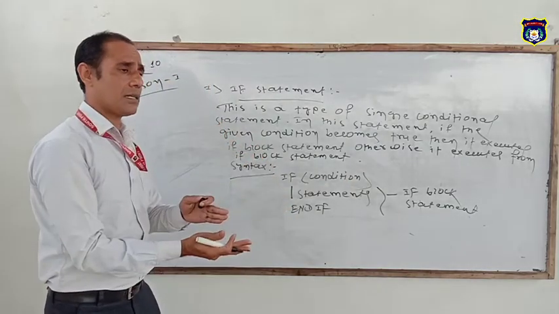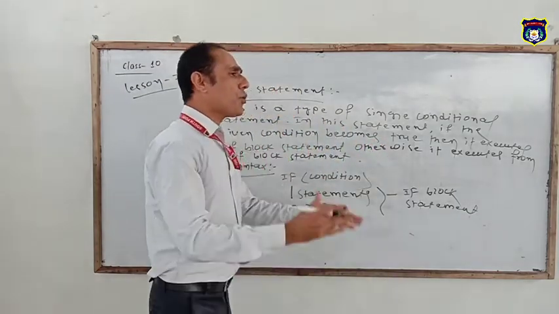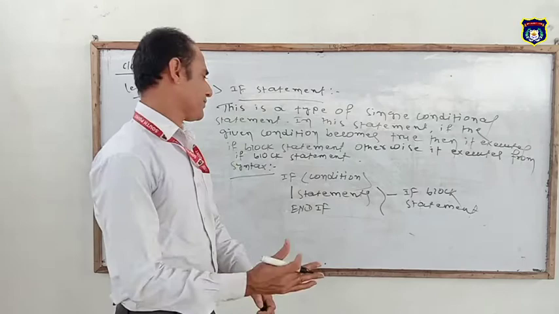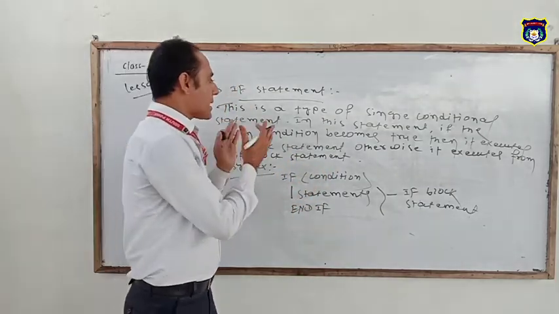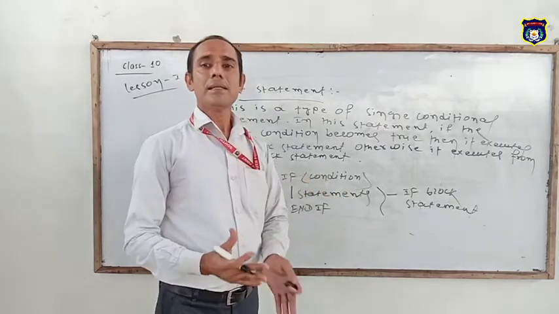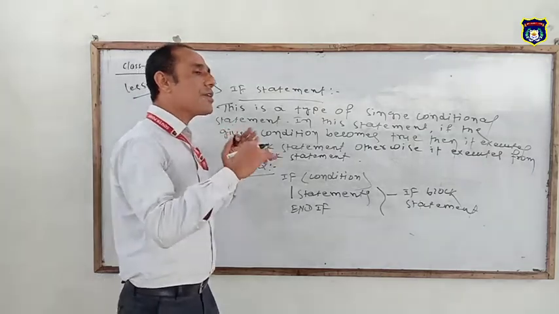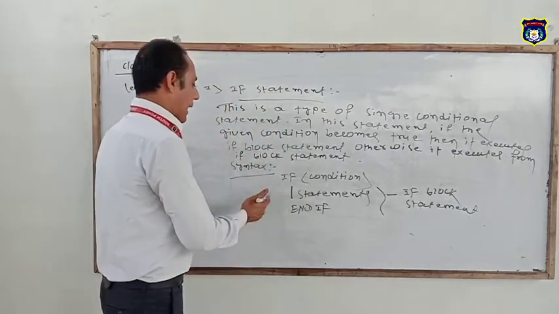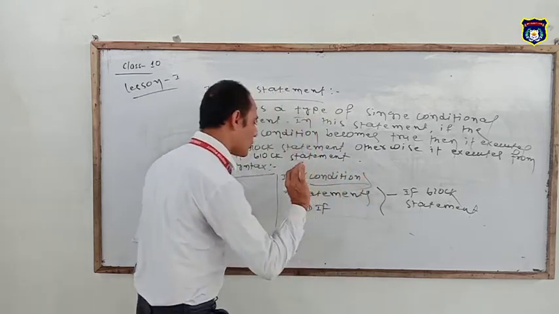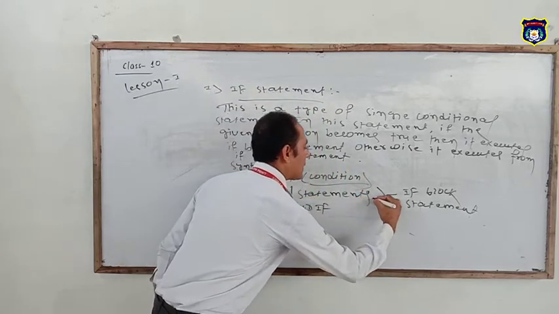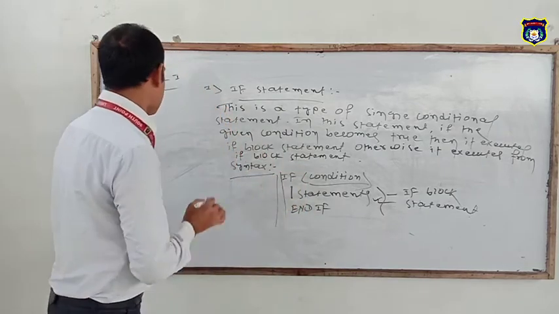One thing all programmers must know: any programming language uses a language translator. Some programming languages use a compiler, and some use an interpreter. QBasic always uses an interpreter and checks the code. If the condition is true, then it displays the given statement. Otherwise, it excludes the statement. Now, a simple program.